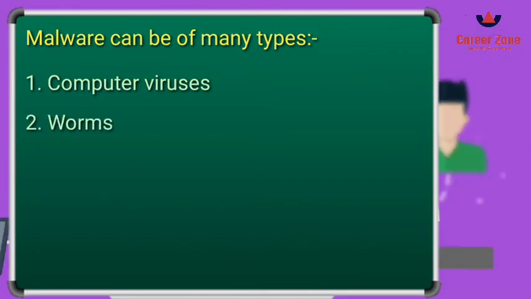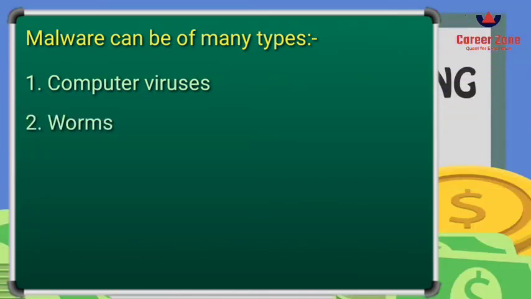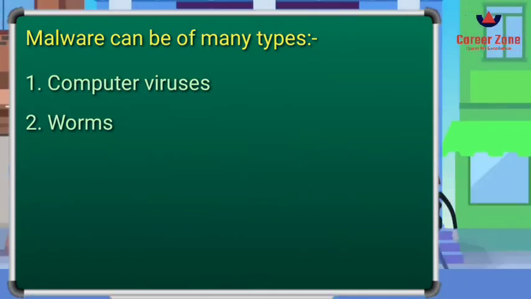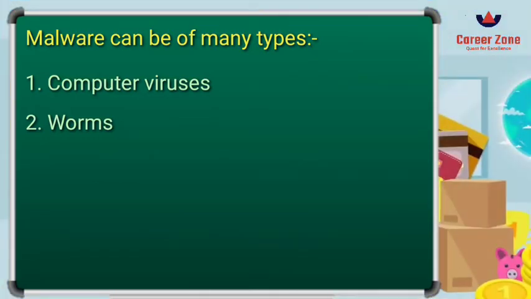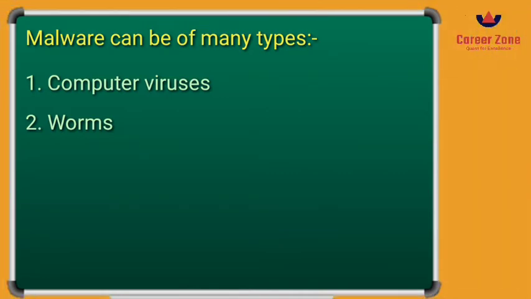The second kind of malware are the worms. They are self-replicating programs which, you could say, don't basically damage but fill up the entire disk space, because they keep on replicating themselves, creating copies of themselves. Whenever you try to delete this kind of malware, it will create a copy. Suppose you have deleted one file, it will create a second one. When you try to delete two files of worms, it will create four. Like this, whenever you delete, it will create a copy again, and your disk space, your computer memory, will be filled up.